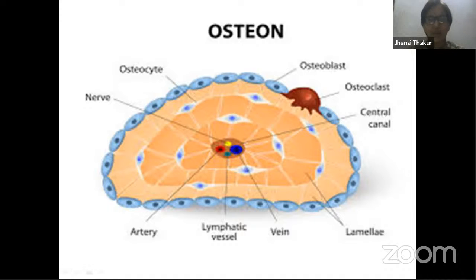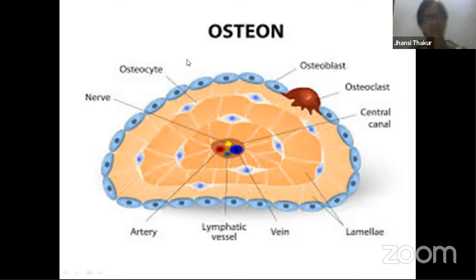So these four are present in this Haversian canal. The Haversian canal is surrounded by matrix. These are lacuna. Lacuna is white space. The blue color over here is nothing but osteocyte cells. So one Haversian canal with the surrounding matrix, with the surrounding lacuna, with the surrounding lamellae, we call this an osteon.